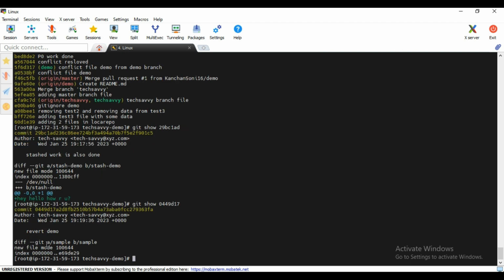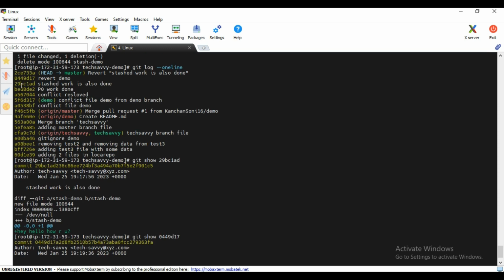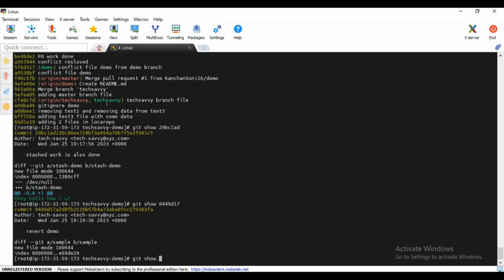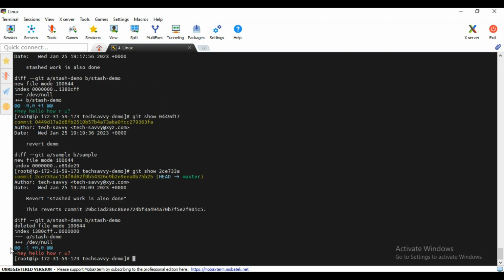Okay, see here what I did, I created one sample file. That is wrong, I wrongly created, right? Now I wanted to revert back. Current status should be this only. So what I will do, again git show, and let me have this latest commit id, enter. See, we have got it.